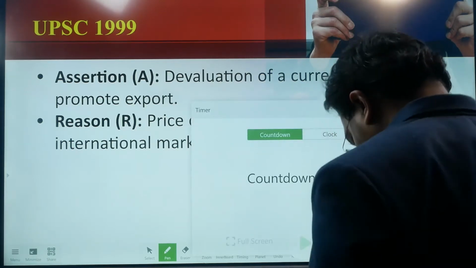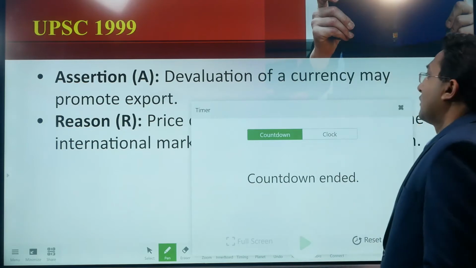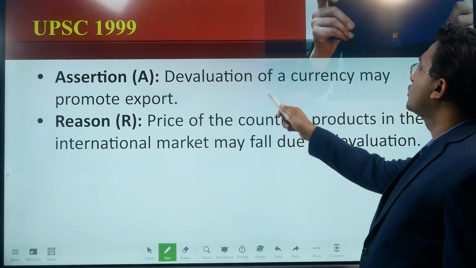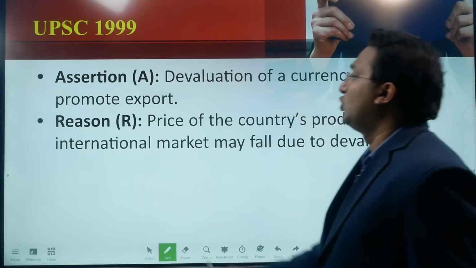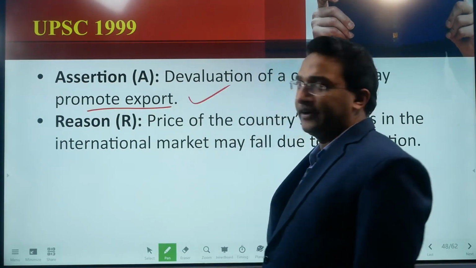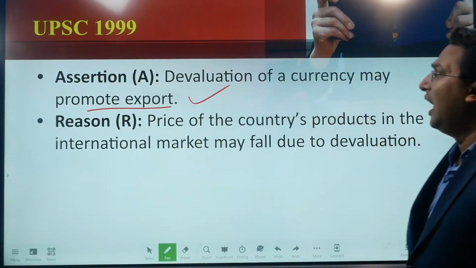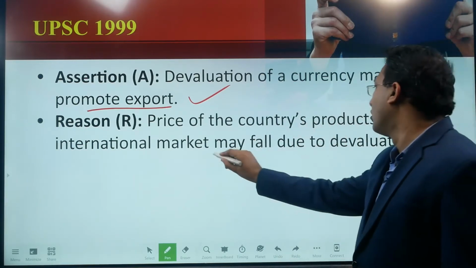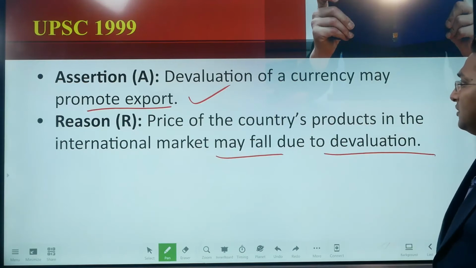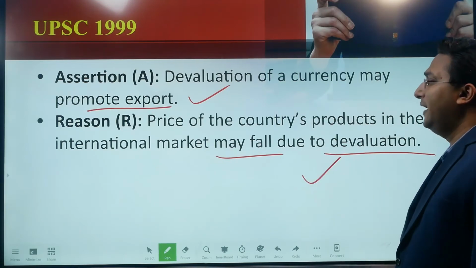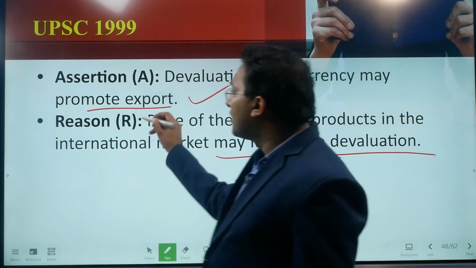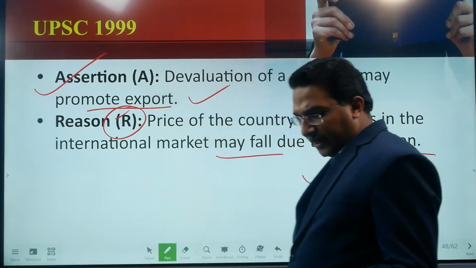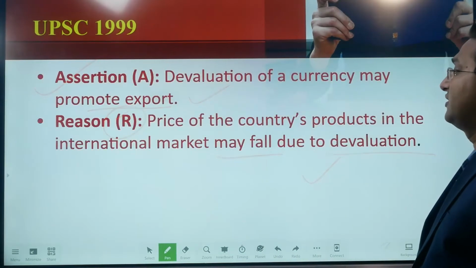Okay, so A, assertion: devaluation of a currency may promote exports. Yes, this is very correct. We have discussed it many times. R: the price of the country's products in the international market may fall due to devaluation. This is also true, right? So A is correct, and R is the correct explanation of A. So both A and R are correct.